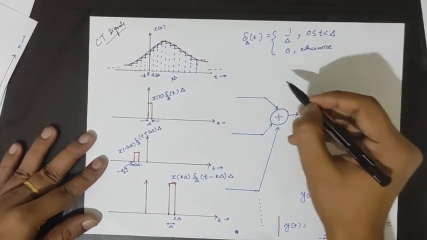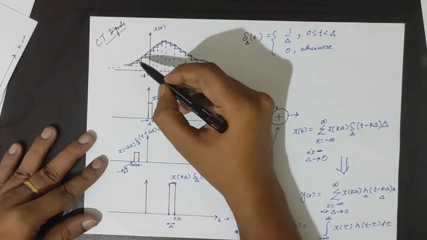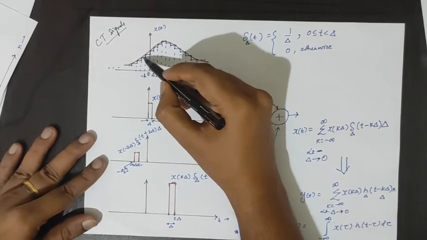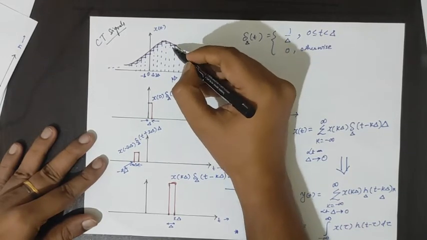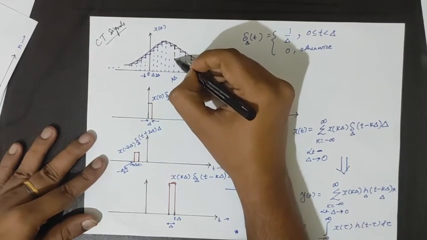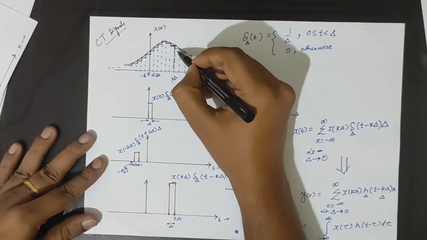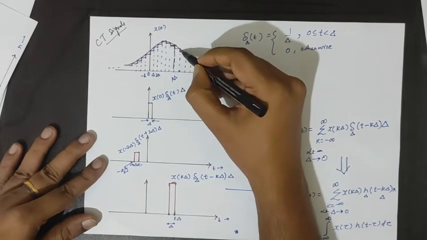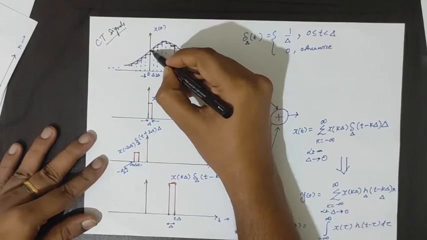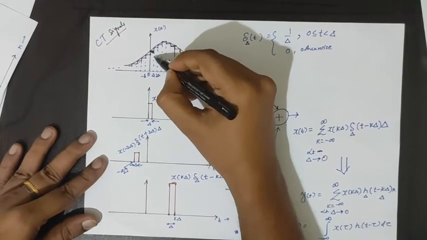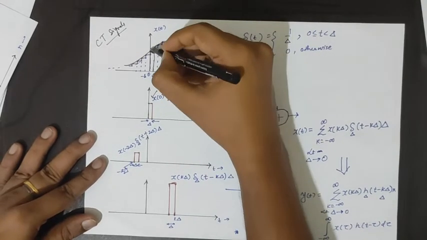We must know the impulse response beforehand. So first we will take a staircase approximation of the signal. We will divide the signal into small bits of corresponding height. Suppose at this point the height of the signal is x0.